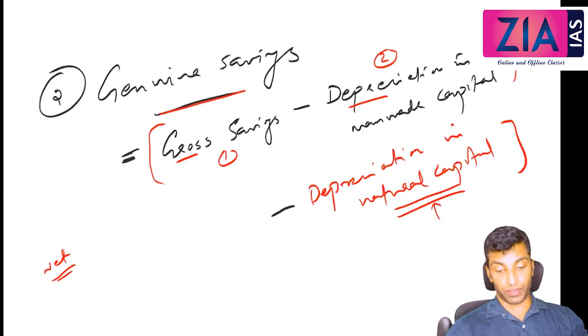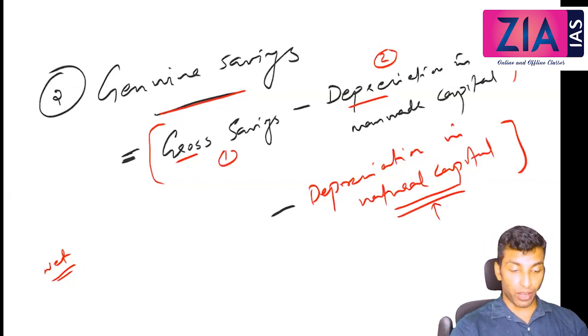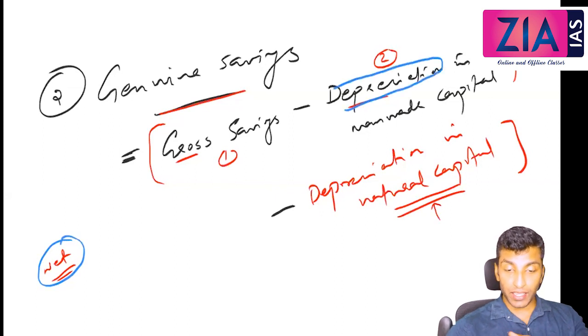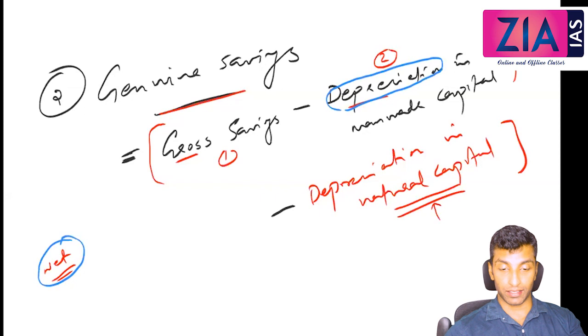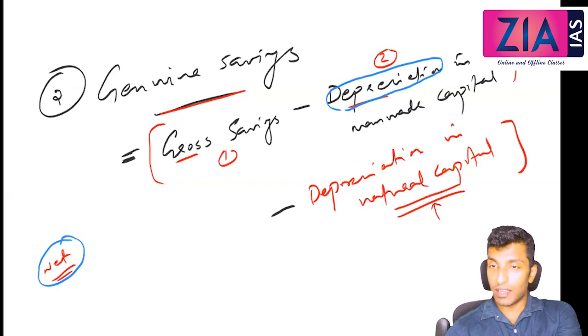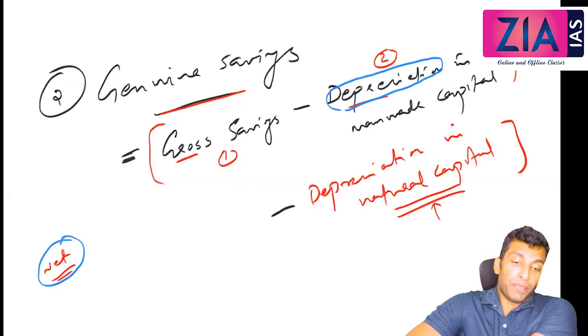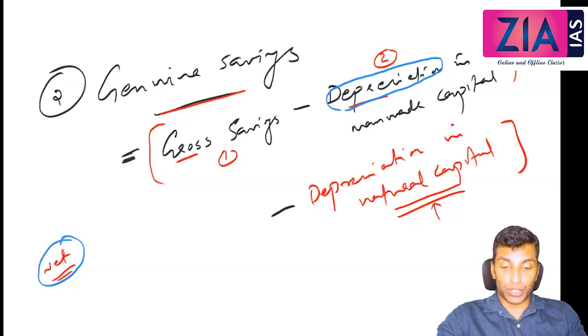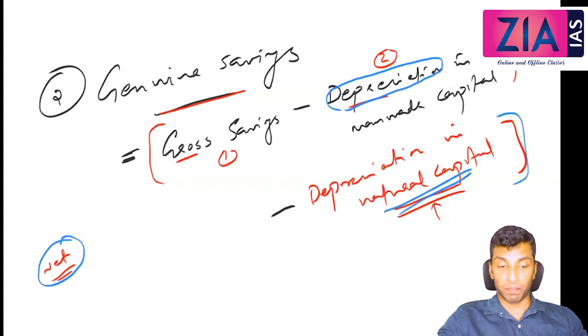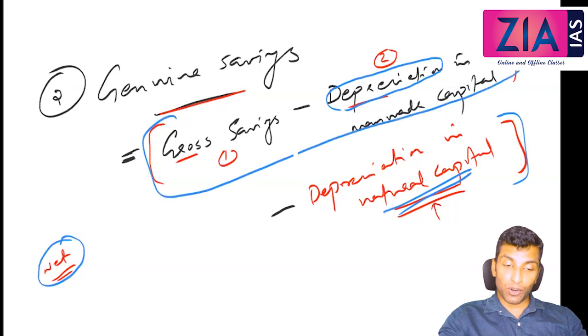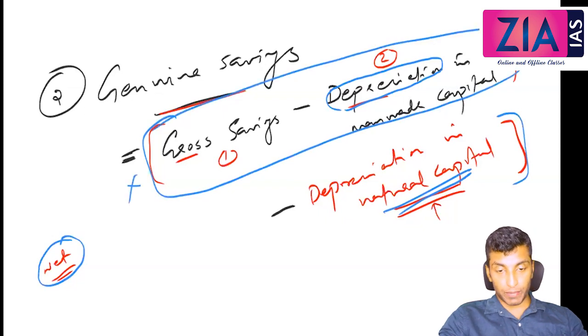See, just before only I told you we are not calculating net. Why are we not calculating net? Depreciation in machinery itself is very difficult, right? Different people and different methods will give a different idea. So how about depreciation of natural capital? So this makes it very vague. 1 and 2 itself, this alone is difficult to calculate because of this aspect. So depreciation in natural capital is making it very vague.